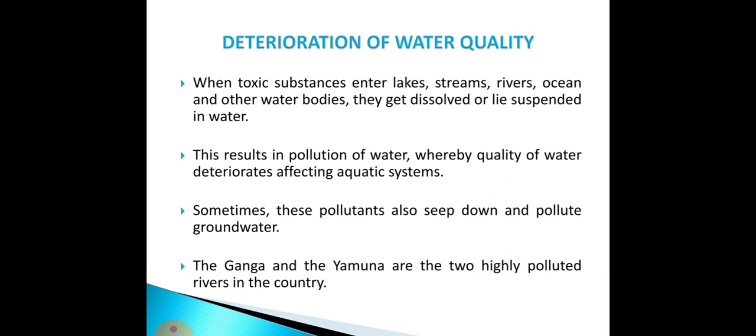So this is about the deterioration of the water quality. The question can come: how does this water get polluted? Immediately we can write: due to domestic uses, industrial uses, or agricultural purposes. Because of these reasons the water gets polluted, and the amount of water may not be decreasing, but the quality of the water is deteriorating. So we are not getting fresh water, or water which is drinkable. So this is about the deterioration of the quality of the water.